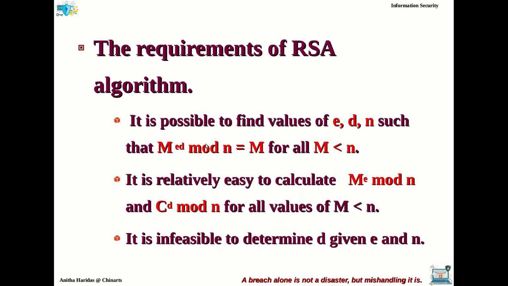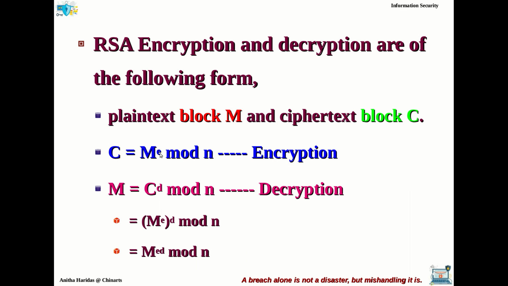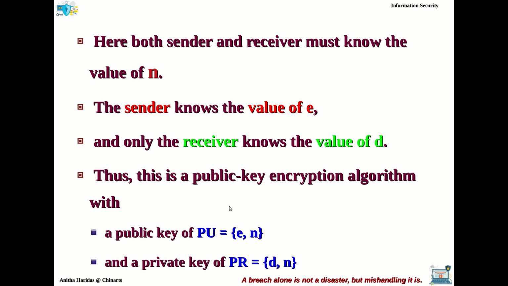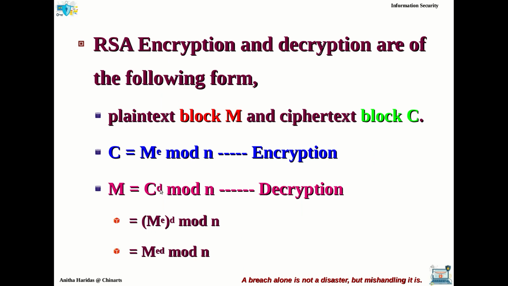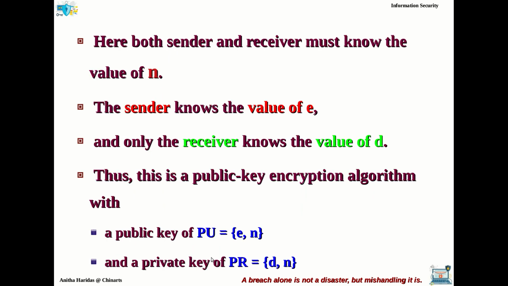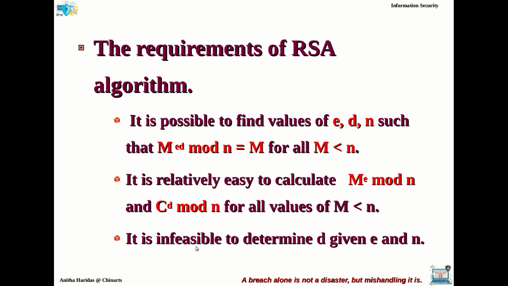Now we had already discussed that we want to have the values E, D and N for doing the encryption and decryption process, right? So the condition here is that it must be possible to determine the values of E, D and N such that they satisfy this particular condition. When you are choosing the E and D values, they must satisfy this condition: M must be equal to M power ED mod N. That is how you have to choose the values of E, D and N.